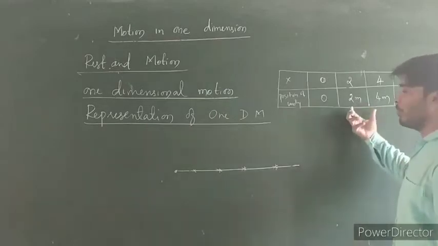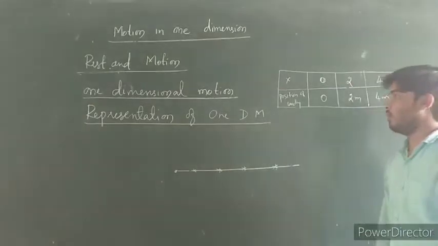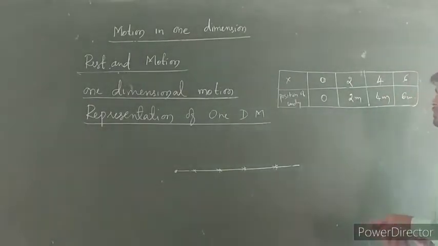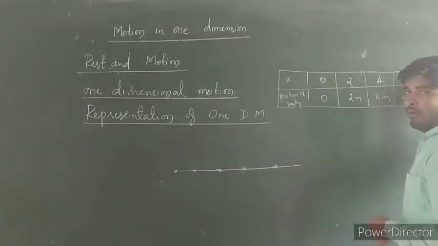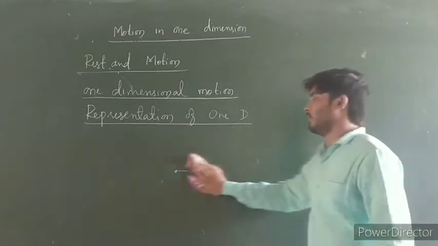So by using a proper scale along the x-axis, we can represent the one-dimensional motion. So this is how we are going to represent the one-dimensional motion of a body.